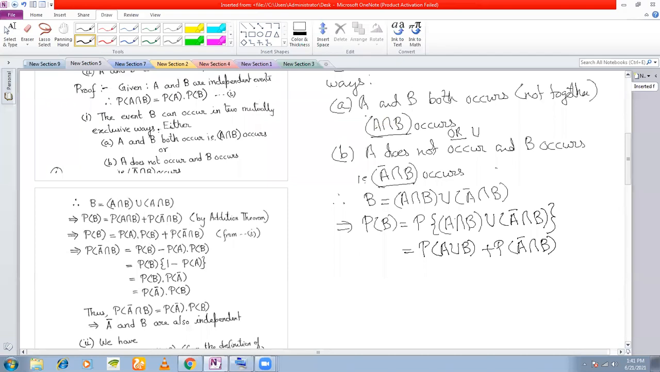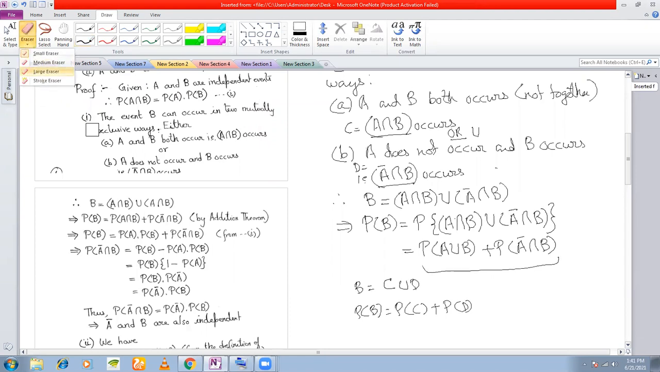Okay. If you take this as C and if you take this as D, then what will happen? That is the explanation. C union D. PB is equal to PC plus PD, isn't it, if C and D are mutually exclusive, right? Mutually exclusive, yes, sir. That is why I have written in this way. Okay, so remember this. We'll be using this a lot.